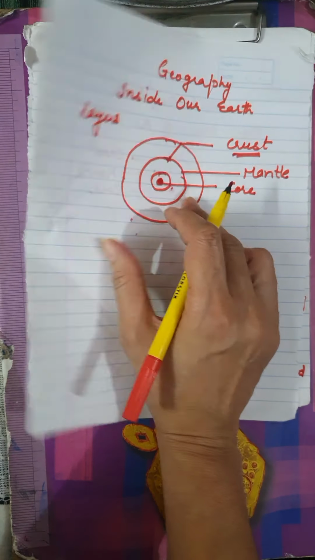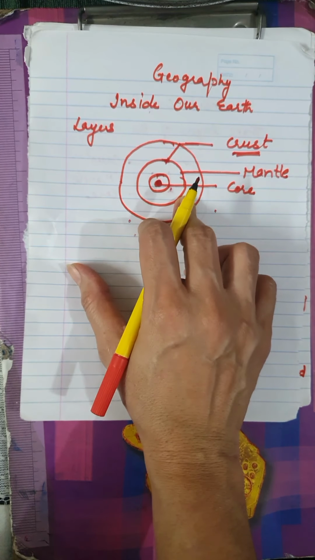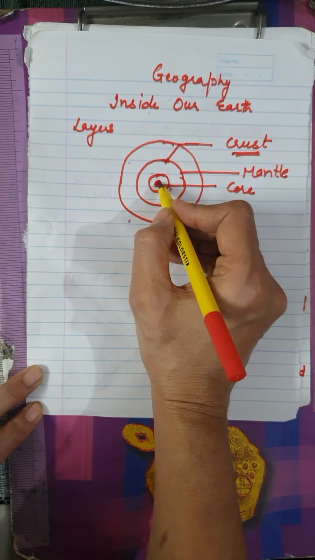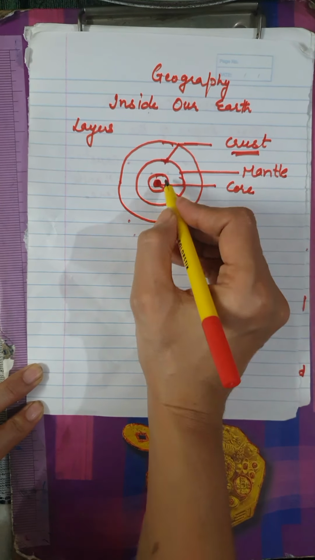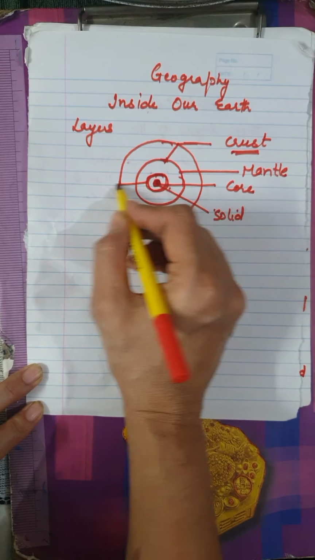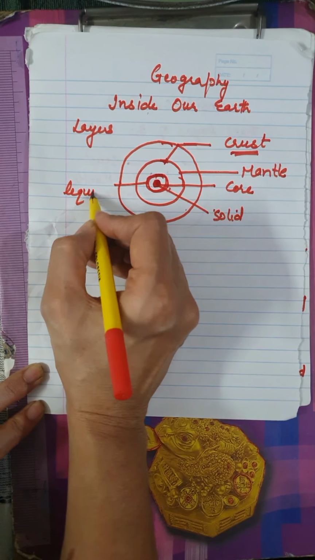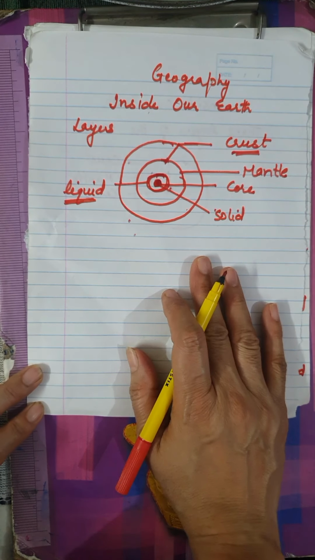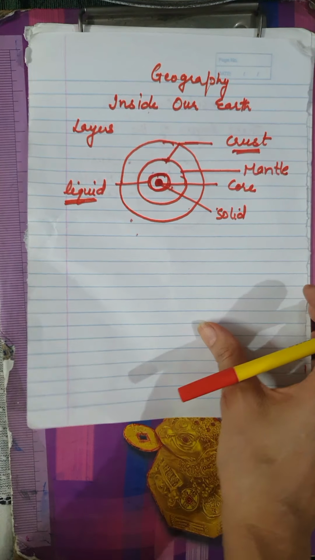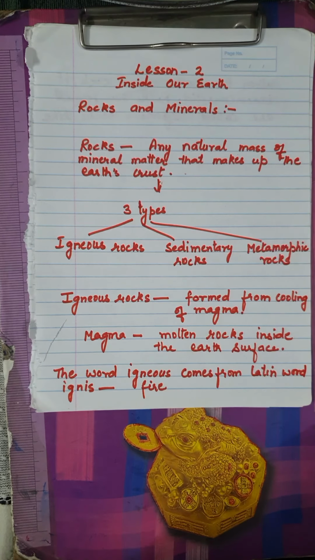A surprising fact we discussed is that the inner core is solid and the outer core is in liquid form. Now children, we will continue our chapter, and in today's class we will study about rocks